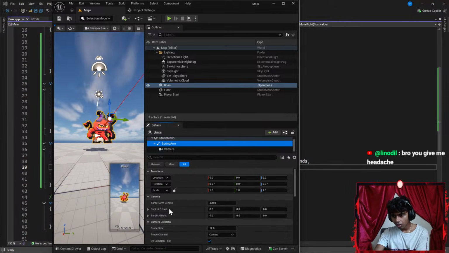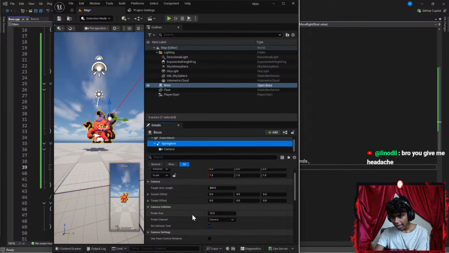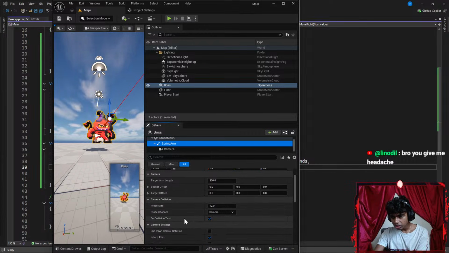Okay, so target arm length to 300, and then do collision test.